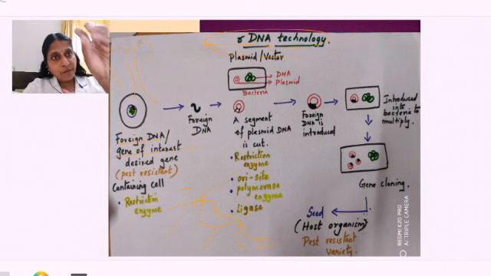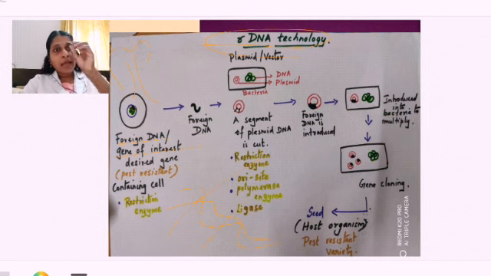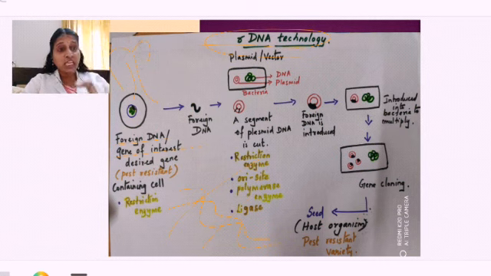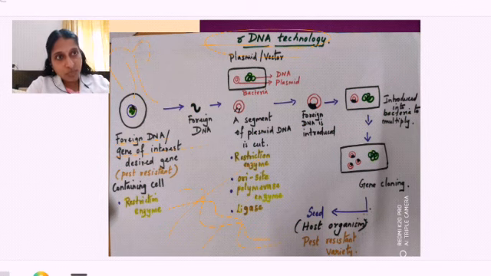So this is a plant and this plant is disease resistant. What do I have to do? I have to take out the cell from the plant. Then I have to dissolve the cell wall and nuclear membrane. I will take out the DNA from that cell. After taking out the DNA, I will add restriction enzyme. I will make many fragments of that DNA. In that DNA, I will be checking and finding out the gene which is coding for that toxin, and that is taken out. That is the first process. That segment which is producing that toxin is taken out. What do we call this DNA? We call this DNA the foreign DNA, gene of interest or desired DNA. So this is the foreign DNA which is taken out from here, right?